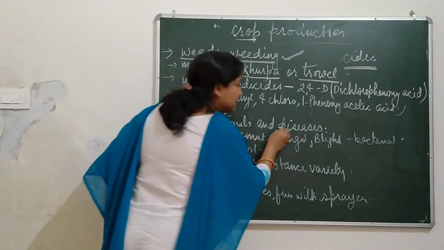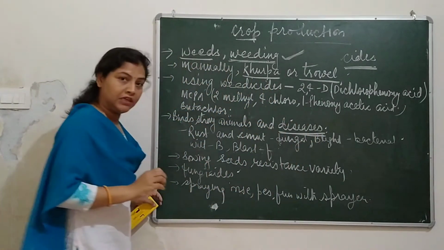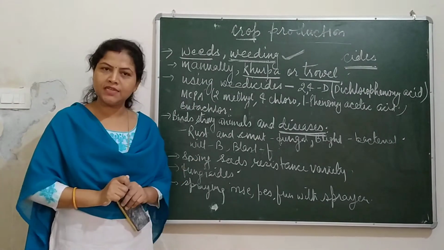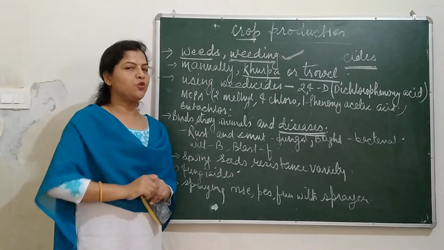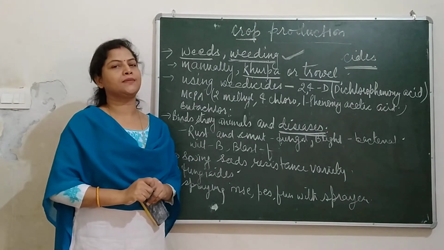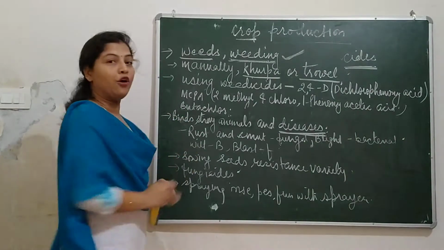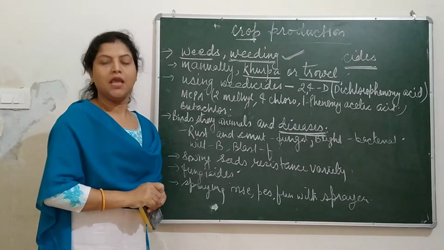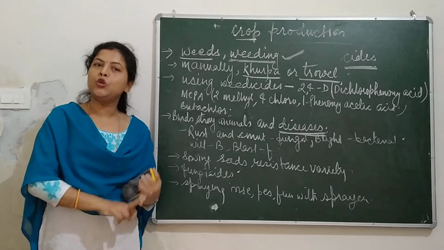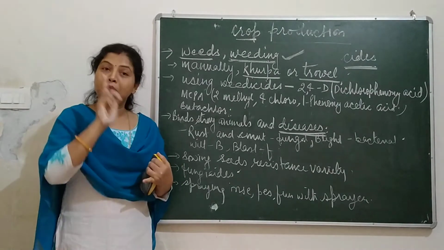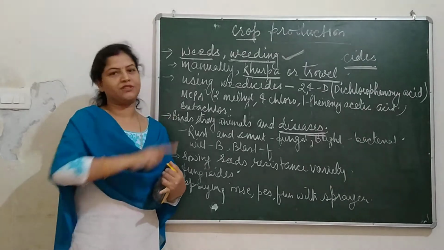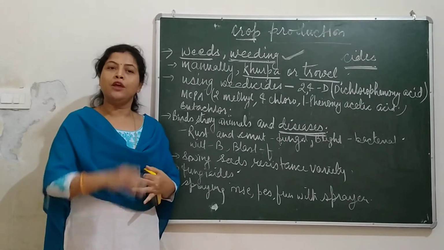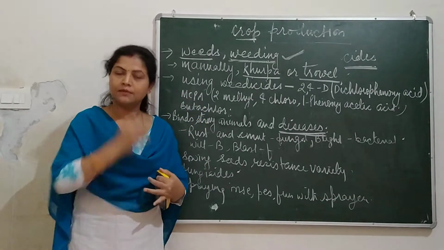And third is diseases. How to protect our agricultural field from diseases? Do you remember when I was making you understand sowing of seeds? Then I told you, before sowing, seeds are treated with fungicides so that the roots of plants never get infected by fungus. And one more thing, when farmers go to buy seeds, they must buy seeds which are disease resistant. Now there are hybrid seeds available in the market. So we should take disease resistant seeds.